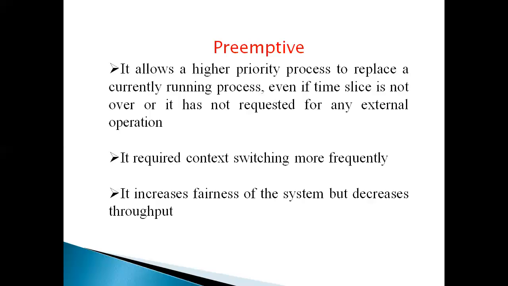Next, it increases the fairness of the system but decreases throughput. How does it increase fairness? Fairness means all the processes are given equal time, so every process gets equal time to use the CPU. So it increases fairness, but it decreases throughput, because the total productive work done by all the processes put together will decrease. So this is called preemptive scheduling.